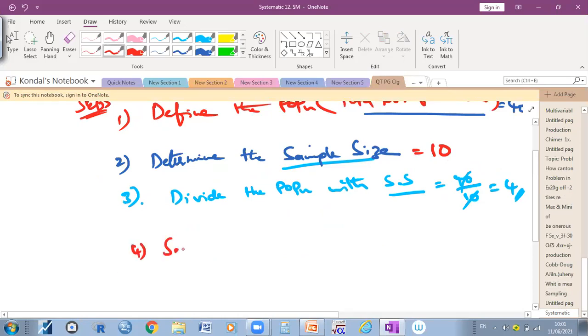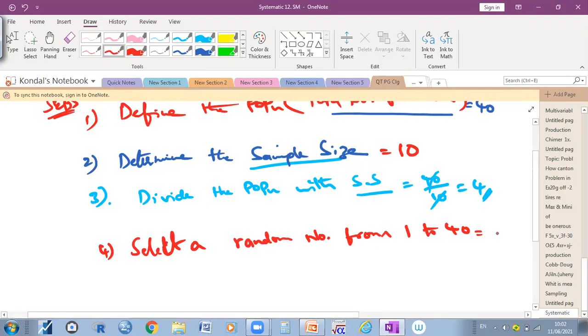Then fourth step, select a random number from 1 to 40. Can anybody select a random number from 1 to 40? Any number you can take from 1 to 40. If you select 1, no problem; 40, no problem; in between also you can select. That's why I mentioned select a random number from 1 to 40. Yes, 7, sir.